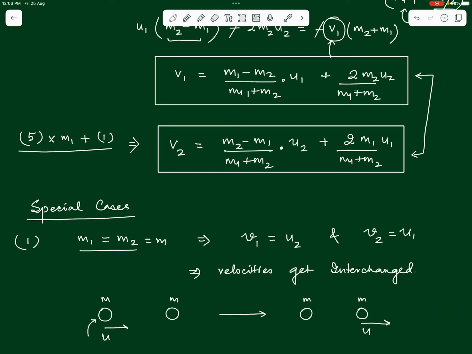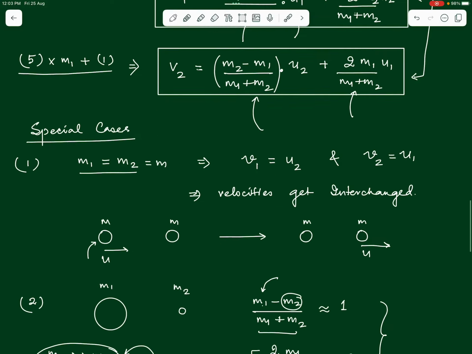When we do that, the first term will become, this is almost 1, so this is u1, right, whereas this term is 0. Whereas in the second term, (m2 minus m1) by (m1 plus m2) will be minus 1, and this term here is 2, right.